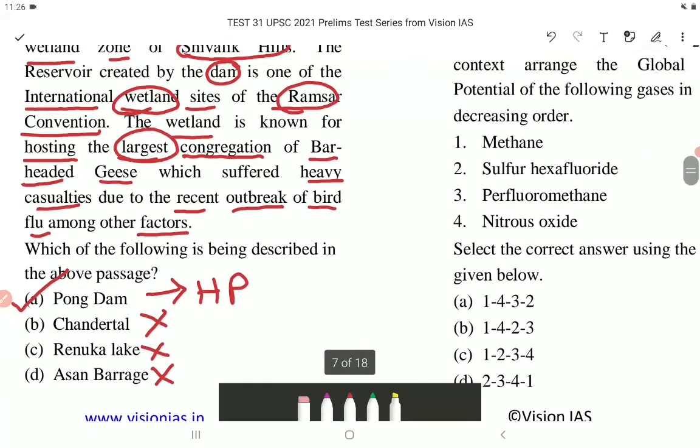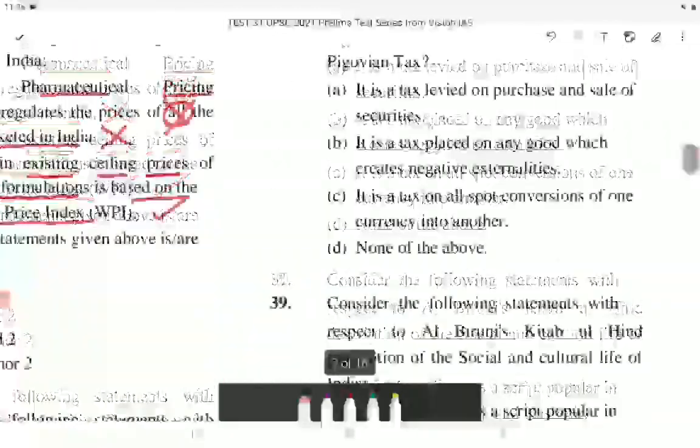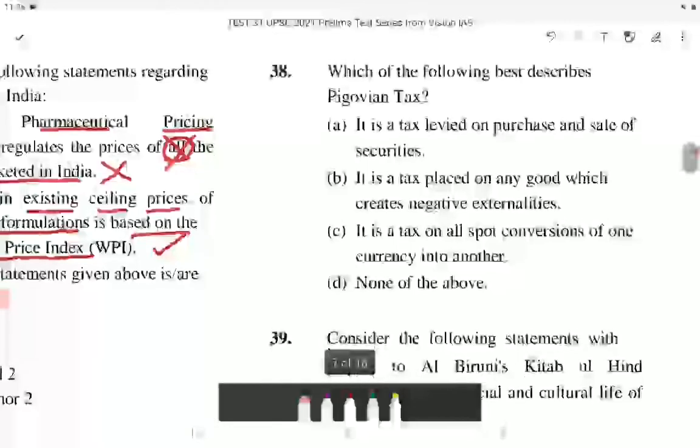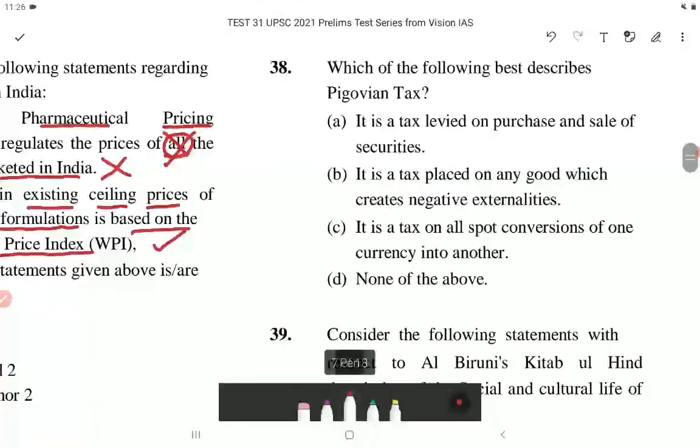Now let's come to question number 38. Which of the following best describes Pigovian tax? Statement A. It is a tax levied on purchase and sale of securities.